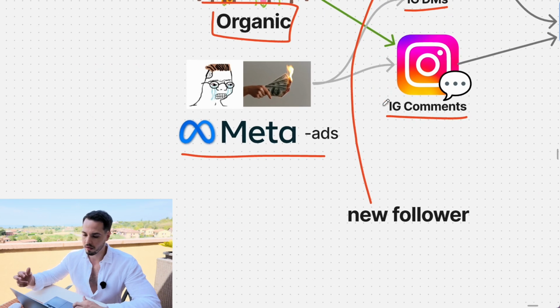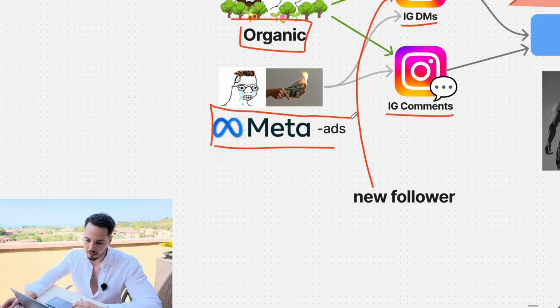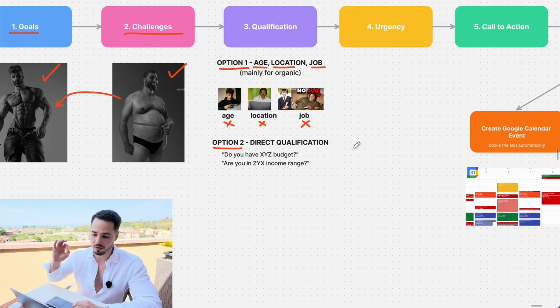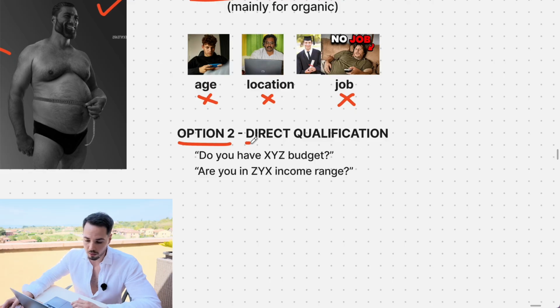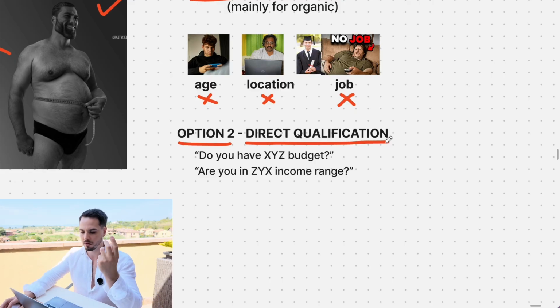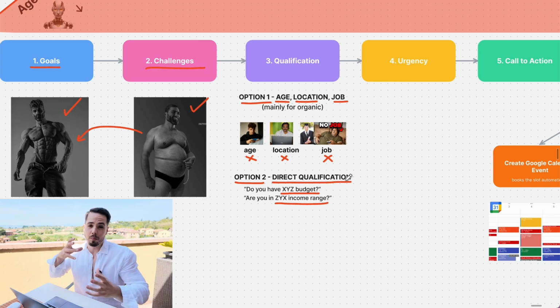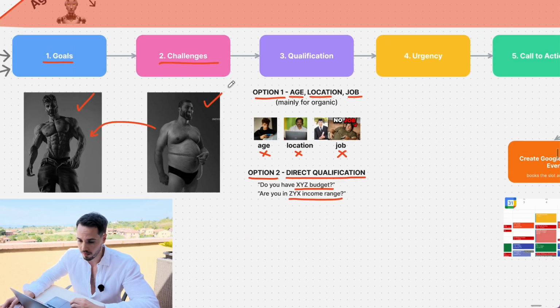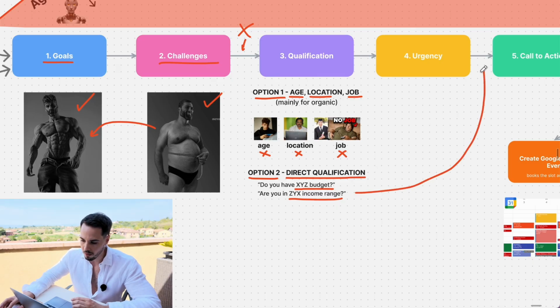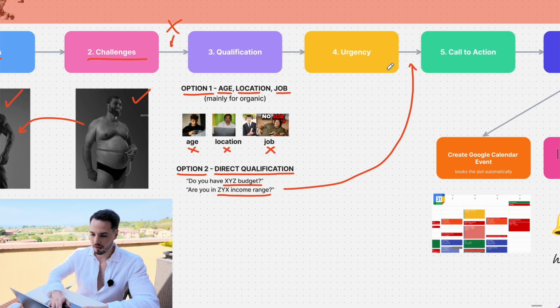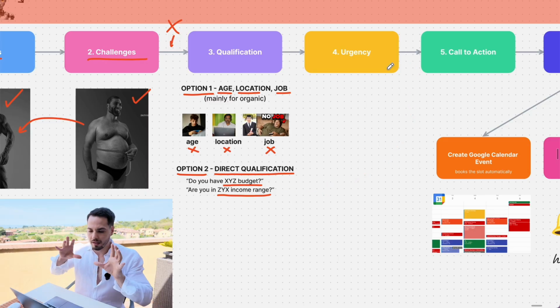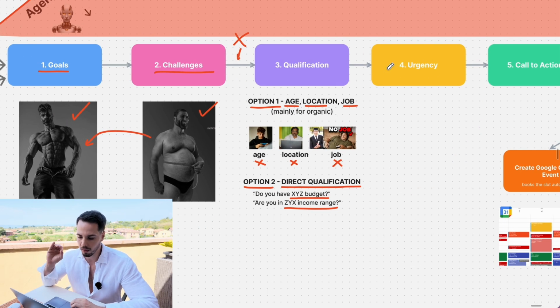Now, if you run ads and your audience is mainly qualified and you just want to make sure that they actually have the money before hopping on a call, the AI can do more direct qualification and ask, do they have a certain budget set aside, or are they in a certain income range that qualifies them for your high ticket product? And you can even do both. So you can do option one somewhere at the beginning of the conversation right here. And then we can even do option two right before inviting them for a call. I'm going to get into this later. Regardless, these are the options that the AI can use to qualify people and only let people who have the money hop on a call with you.